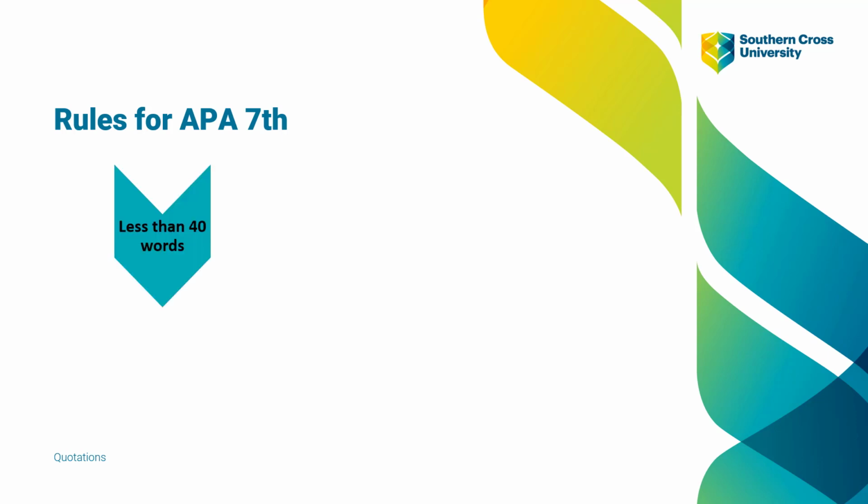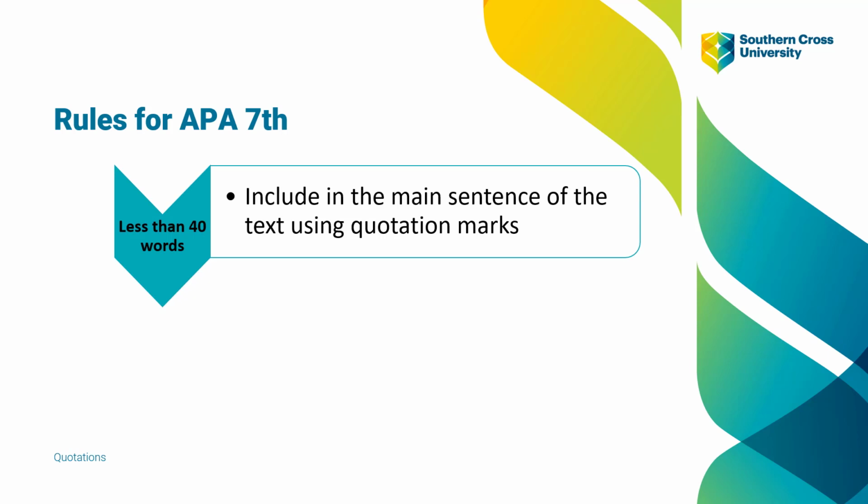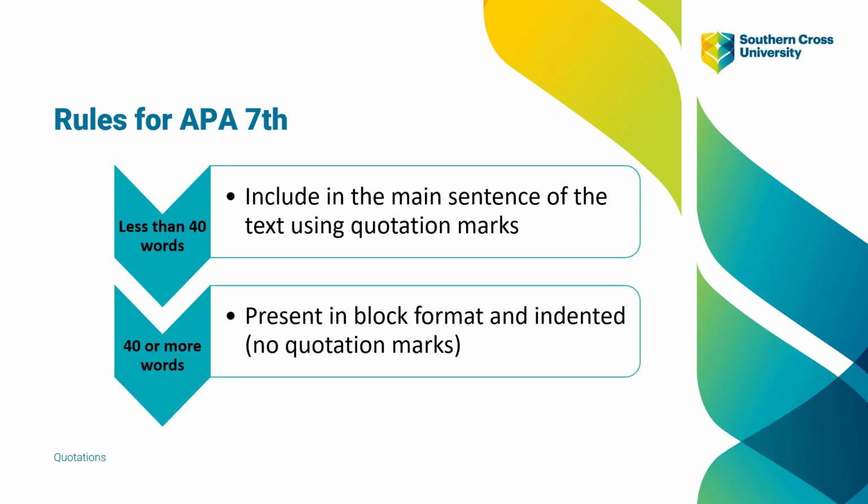For quotes less than 40 words, they should be included in the main sentence in the text. However, if your quote is more than 40 words, they should be presented in block format and indented without quotation marks. We'll look at examples of both of these.